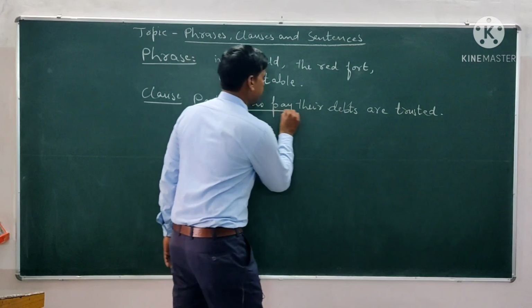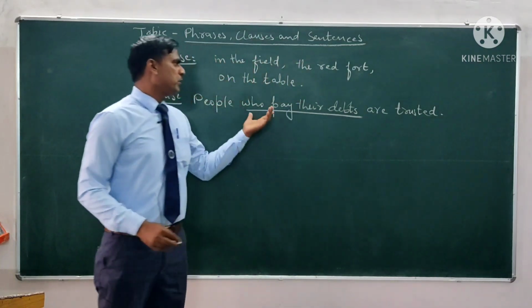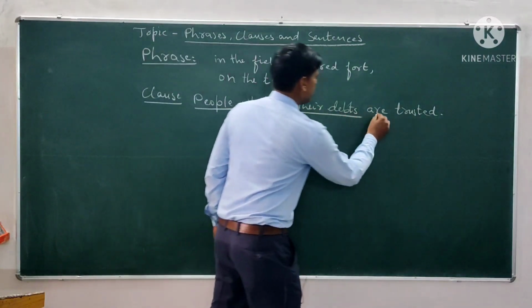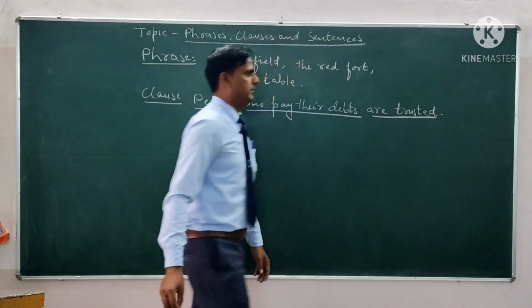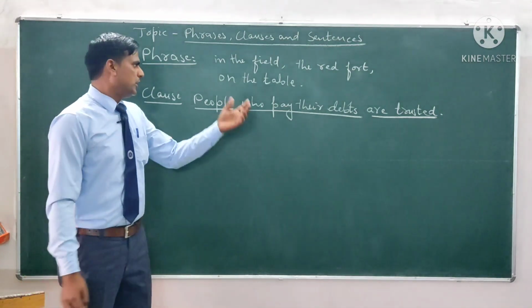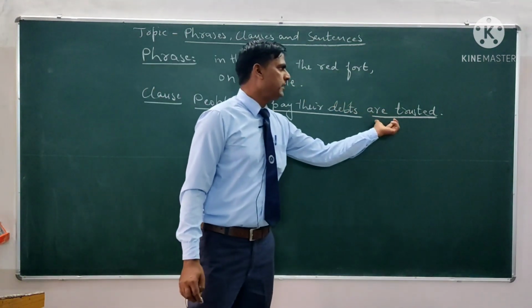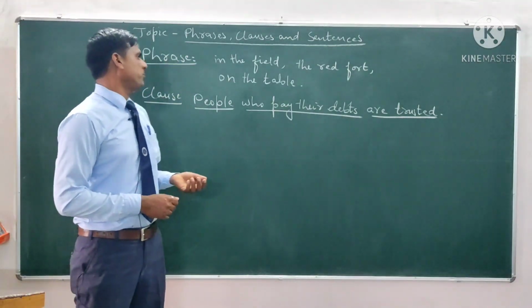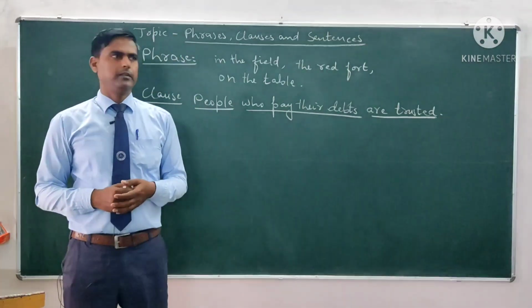Who pay their debts, this is one clause, and the other clause is people are trusted. So this is the main clause. A main clause can complete its sense alone. For example, people are trusted.